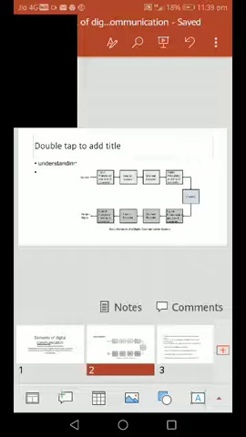The next block is the source encoder, and the third block is the channel encoder, and the next block is the digital modulator. The digital modulator converts digital to analog. Previously we converted analog to digital, and the digital modulator converts digital to analog. Then the next block goes to the physical medium through a channel. This is basically the transmitting end. Four blocks are required for the transmitting end.